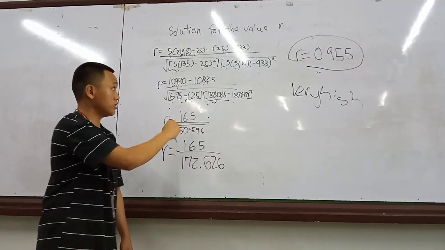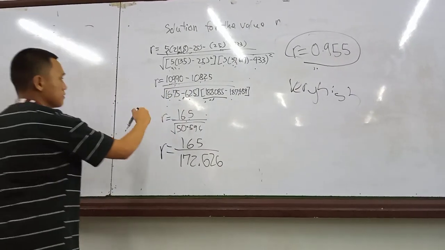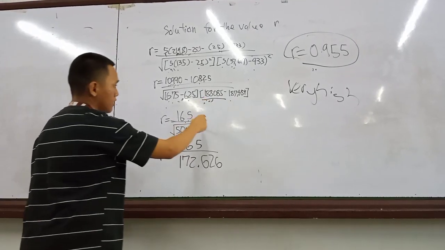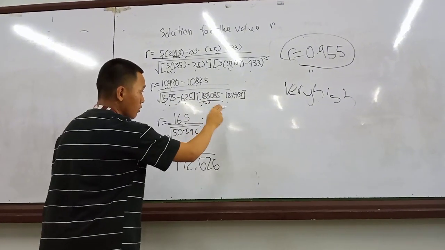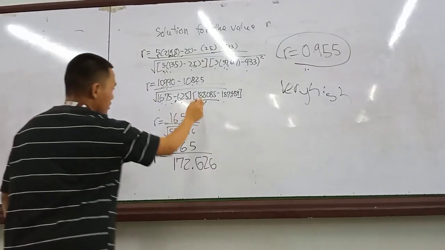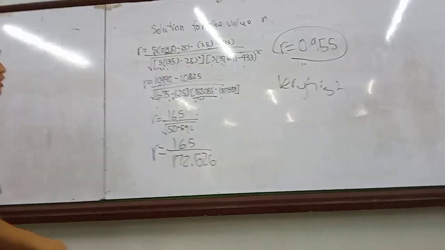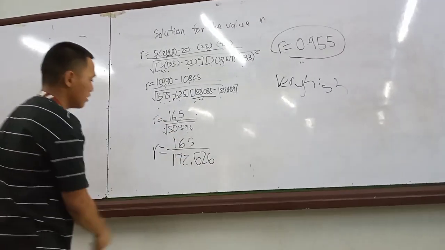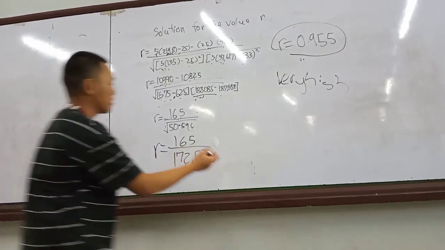Now, 10,990 minus 10,125 equals 165. And 675 minus 625 equals 50. 188,085 minus 187,489 equals, 50 times, and square equals to 170.626.